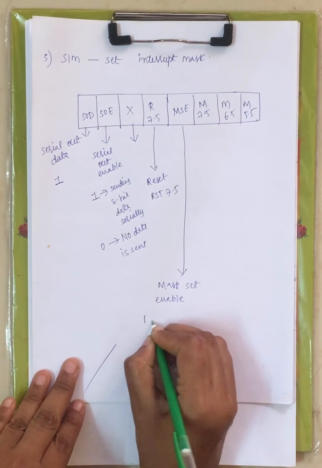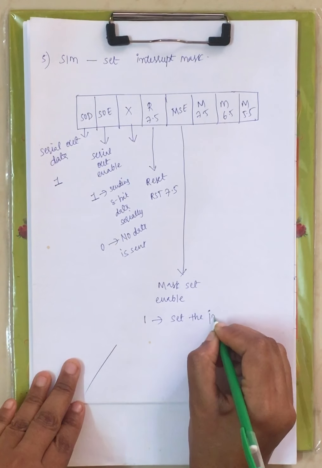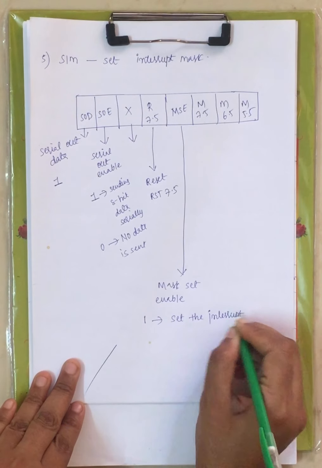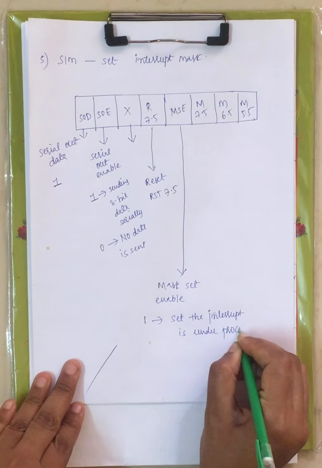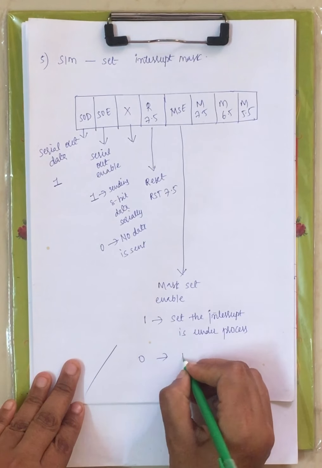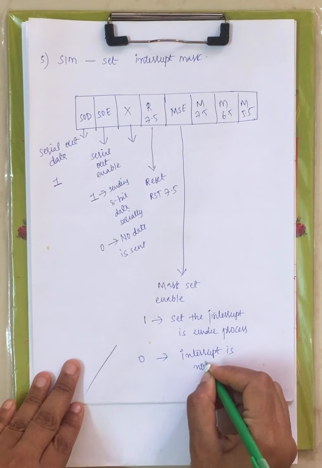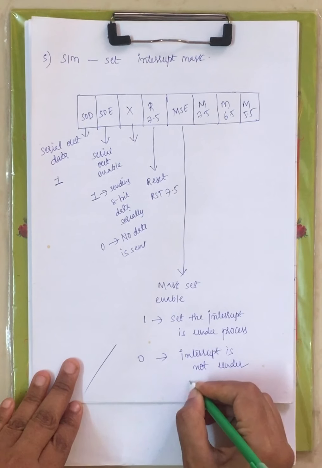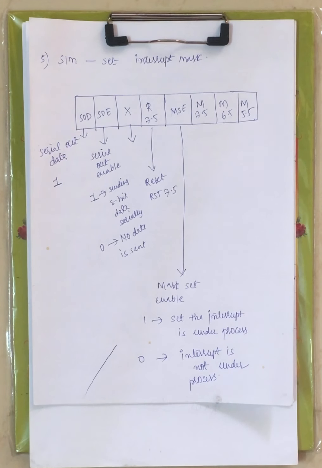Now when it is 1, it will set the interrupt, that means the interrupt is under process. When it is 0, the interrupt is not under process. Now mask set enable: when it is 1, you can set the interrupt as under process. When it is 0, you can't set the interrupt under process.